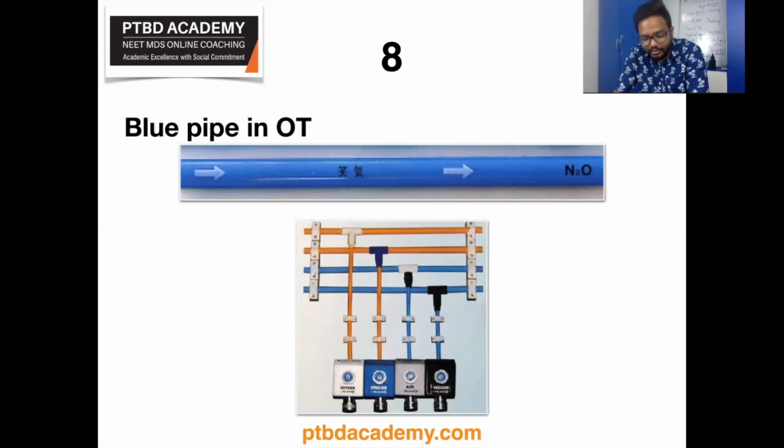Now, if you look at oxygen, in the bottom illustration, extreme left, oxygen is coded white in color. Whereas for nitrous oxide, in the top illustration, you can see a blue pipe, right? Cylinders are coded with blue color as well as the pipelines. I hope it's clear. Oxygen is white in color, nitrous oxide is blue in color. So the blue pipe in OT carries nitrous oxide.